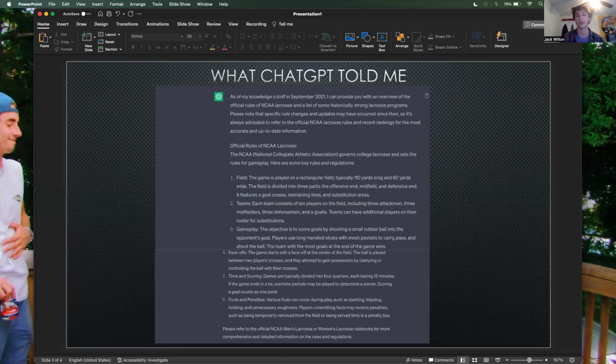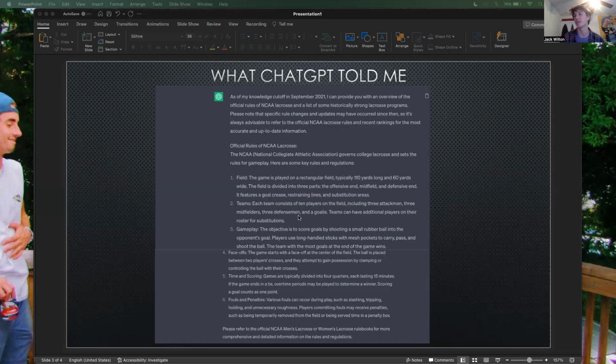For the creases, they could have at least given a definition too. The crease is where the goalie stands and only defensive players can step into that area, and the goal mouth is a smaller area that's used to deter crease dives, which is a part of the rules implemented after 2021. It also doesn't specify where these areas are, like the crease and the restraining lines. It just states what they are.